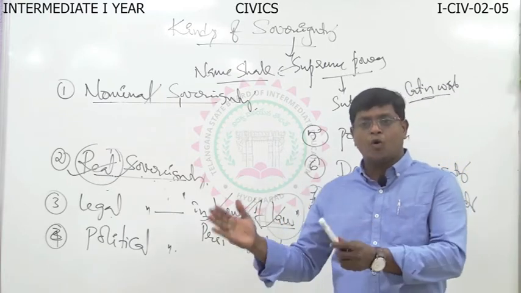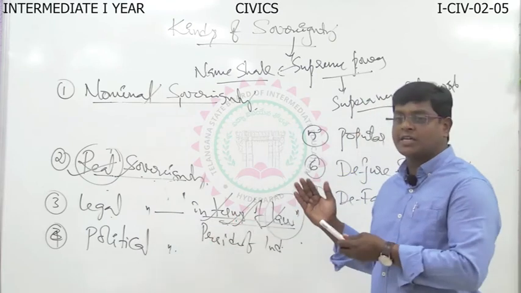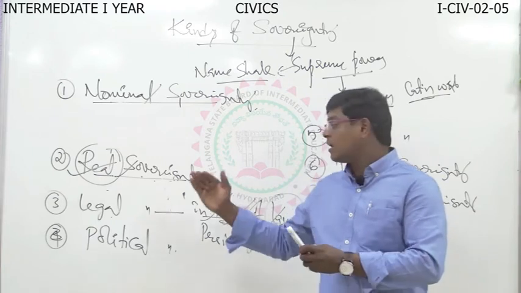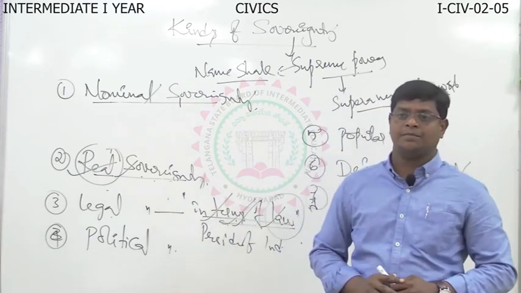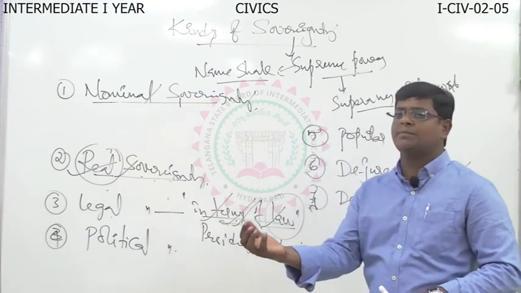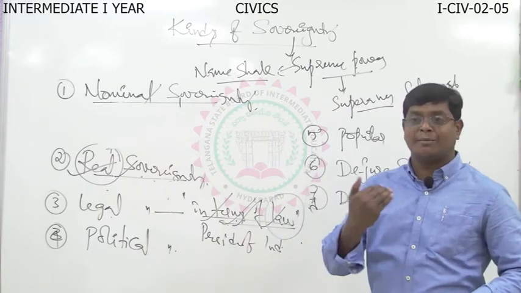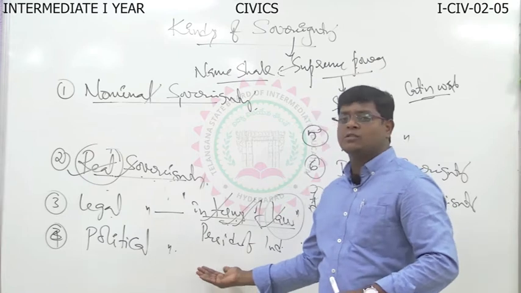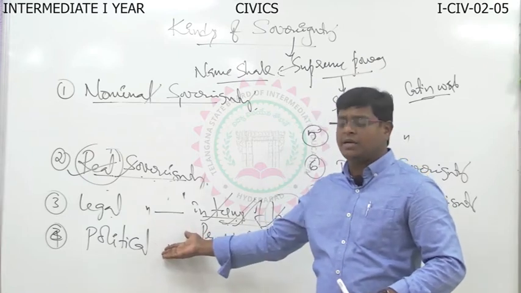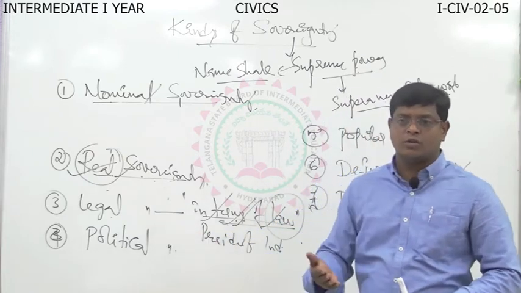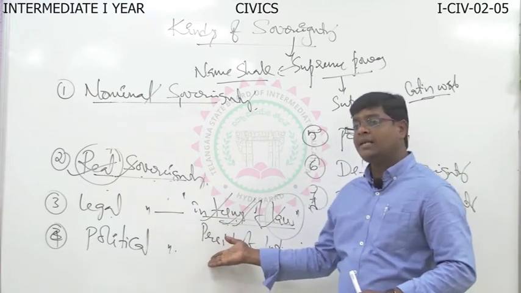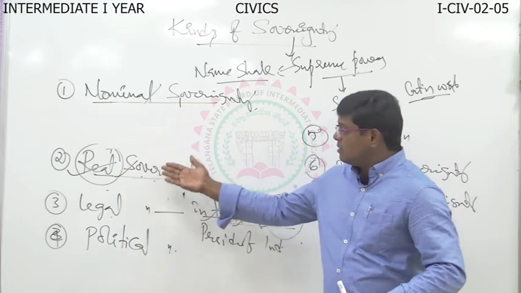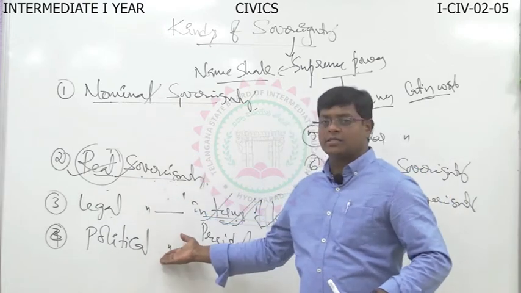Sometimes the public opinion is considered as the political sovereign. Sometimes the representatives of the people are considered as the political sovereign. So ultimately, who is the source of the political sovereign? People in democracy. In democracy, public opinion is the source of political sovereign, and the people are the source of political sovereign. Understood? So these are legal sovereignty and political sovereignty.